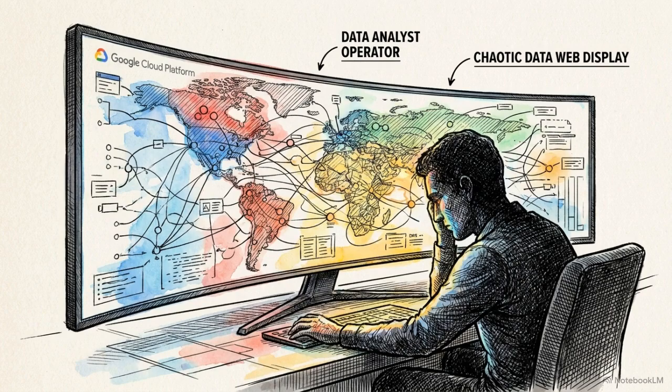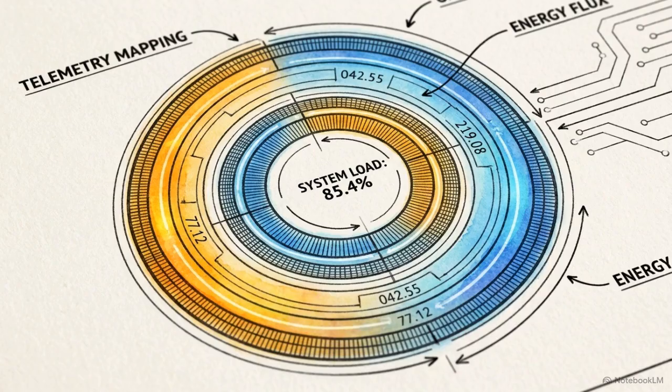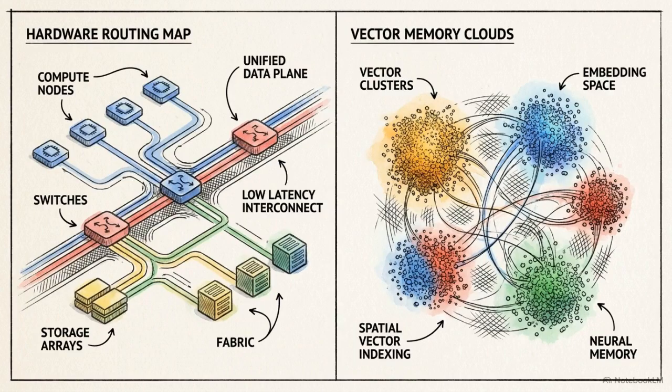Moving up from the memory infrastructure, the final challenge is the human interface. An operator must direct this swarm without becoming overwhelmed by telemetry. This is the presentation layer of Orbital OS, an industrial minimalist dashboard we refer to as the Gundam cockpit. It abandons traditional windowed formats for a spatial arrangement engineered for high-speed telemetry readouts. The interface provides a unified view, visualizing both the underlying hybrid hardware routing and the active vector memory clusters.